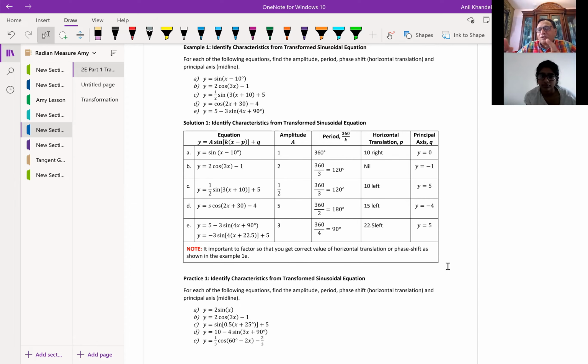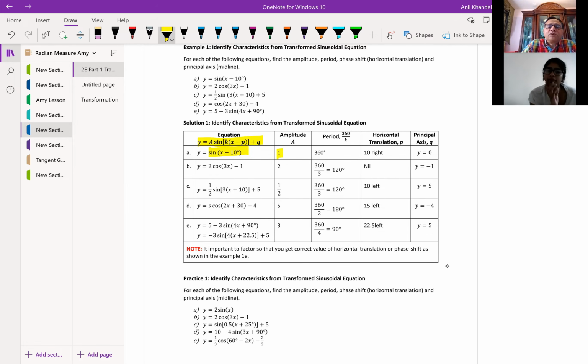Now, this small table will give you more depth about what you shared with me. You know, the phase shift and all you shared with me, correct? So that is the general equation of any transformed function. Now, sine is our function. Therefore, we are writing a sine k x minus p plus q. Correct? Now, can you tell me, if I have the sine function as sine of x minus 10 degrees, in that case, what is the amplitude?